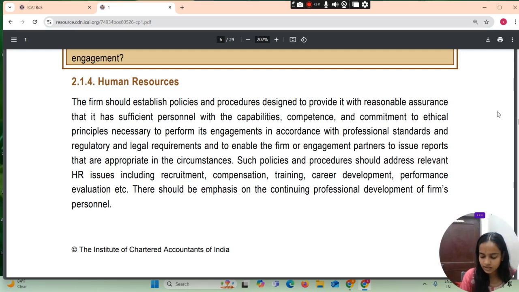Such policy and procedure should address relevant HR issues including recruitment, compensation, training, career development, performance evaluation, etc. There should be the emphasis on the continuing professional development of firm's personnel.